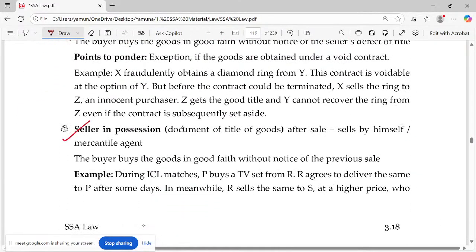Seller in possession: obviously, seller in possession means he has to have the document of title to the goods. That is all after sale. After sale, who is the owner? The buyer is the owner. He becomes the bailee, but he holds the document of title to the goods. But he sells for himself or by a mercantile agent.